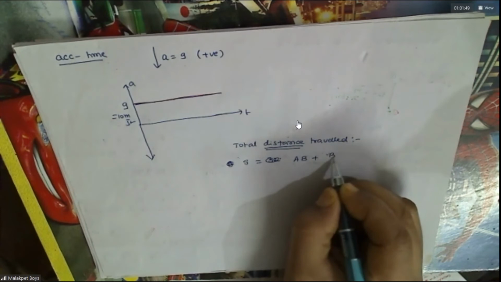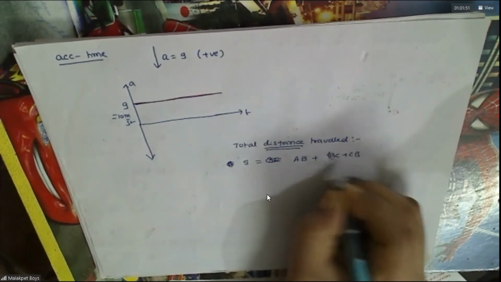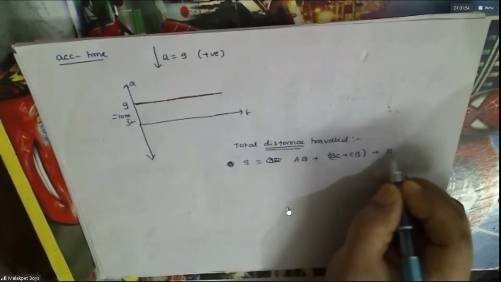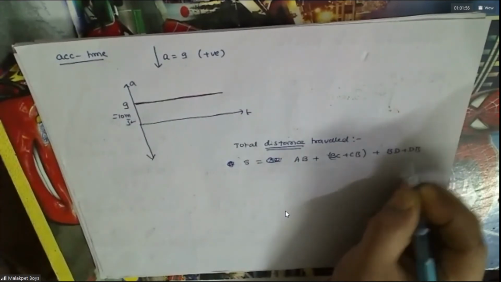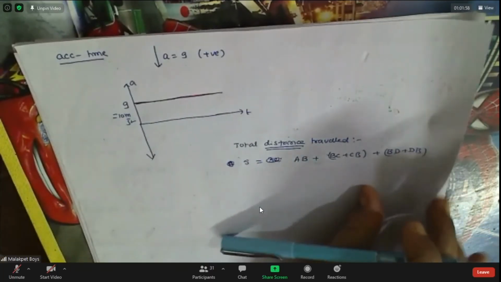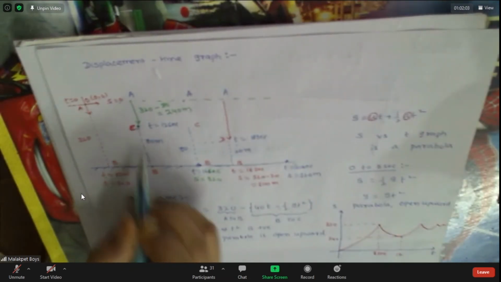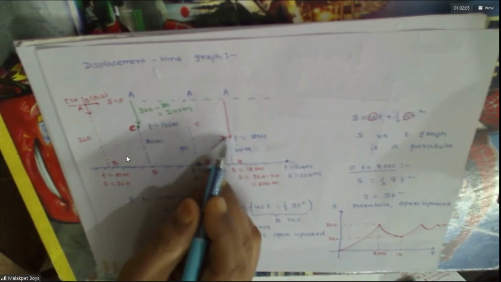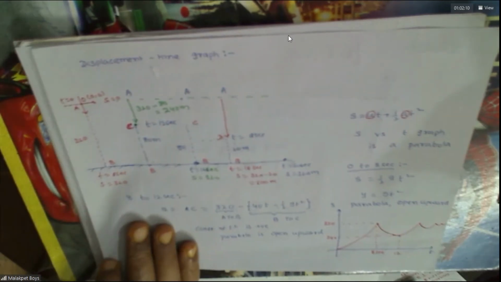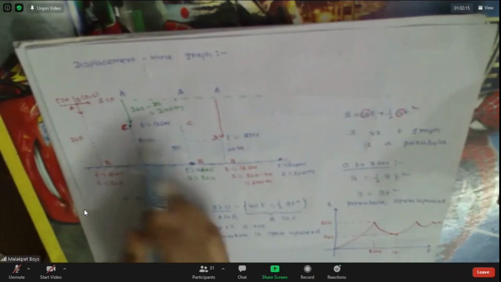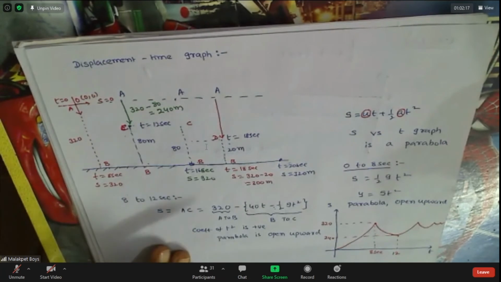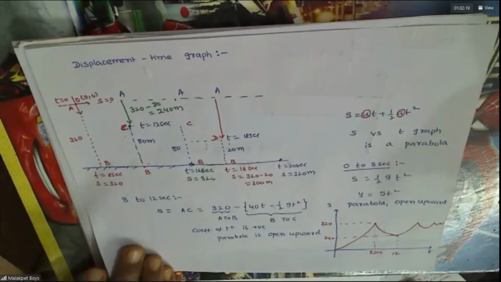Again it rises to C, again C to B. Again it rises to D, again D to B. Remember this? This is the whole thing, no? A to B, B to C, C to B, again it rises to D, D to B. Do you agree with this or not? Yes, sir. A to B, B to C, again C to B, again B to D. Do you agree?